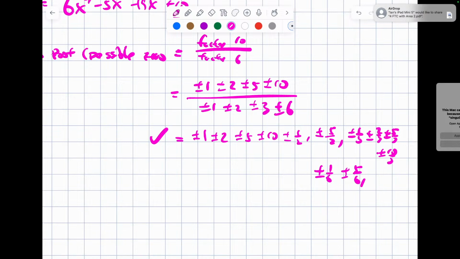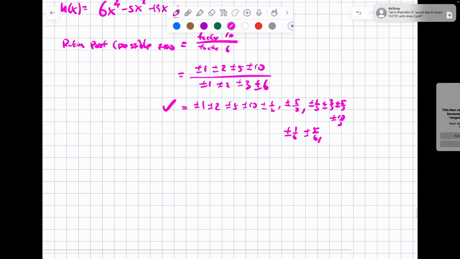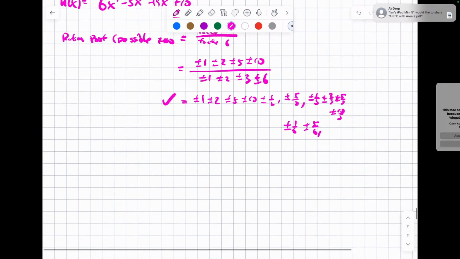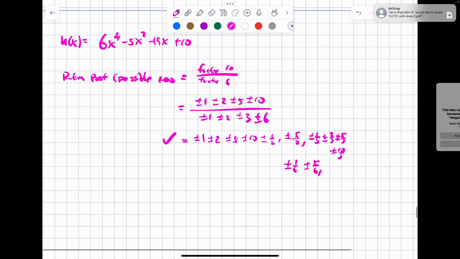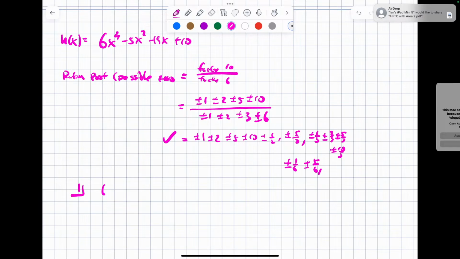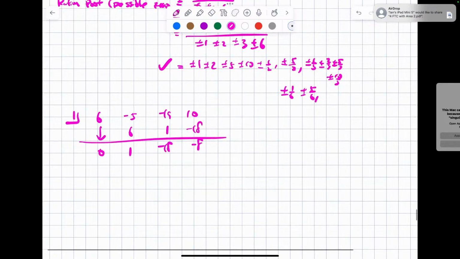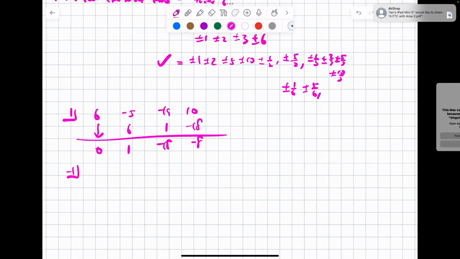Okay, what is the second part asking? It's asking you to try out a number. So definitely I should try one. So I'm gonna try synthetic division with 6, negative 5, negative 19, and 10.